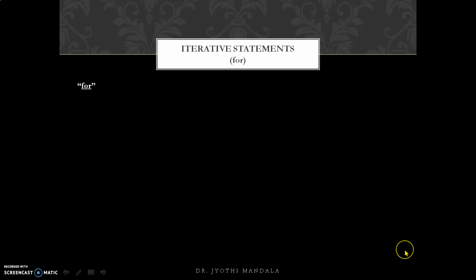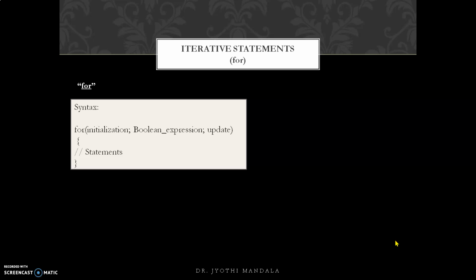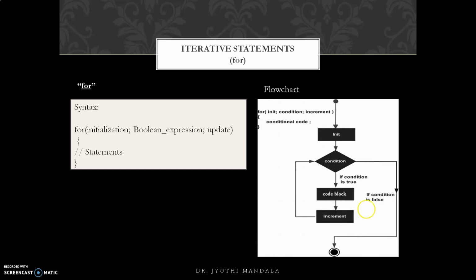Got it? The next iterative statement is the for statement. The code that has been written using while and do while can be written in fewer statements using the for statement. For is also used to execute a block of statements more than once. The syntax of for starts with the for keyword, and within the parentheses we need to write 3 statements. The first is the initialization, then the boolean expression where the condition is written, and then the update statement. Whatever statements you want to execute, we put in the curly braces. If it is a single statement, we can skip the curly braces.